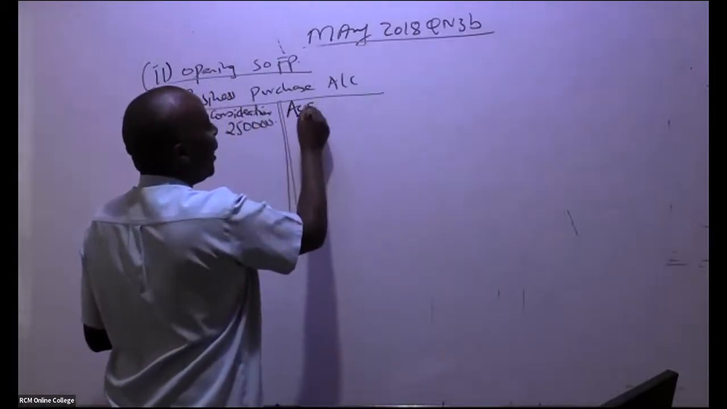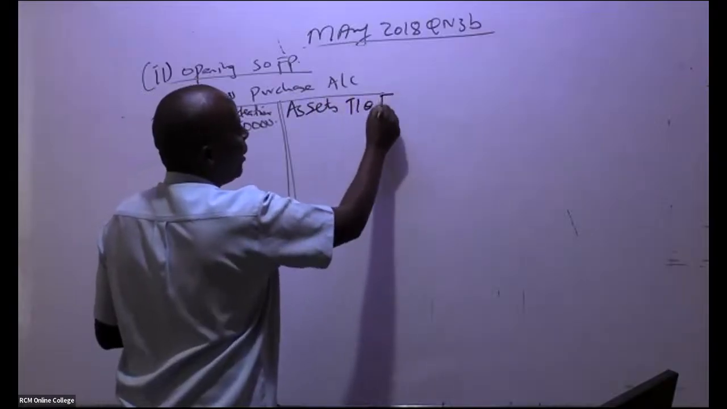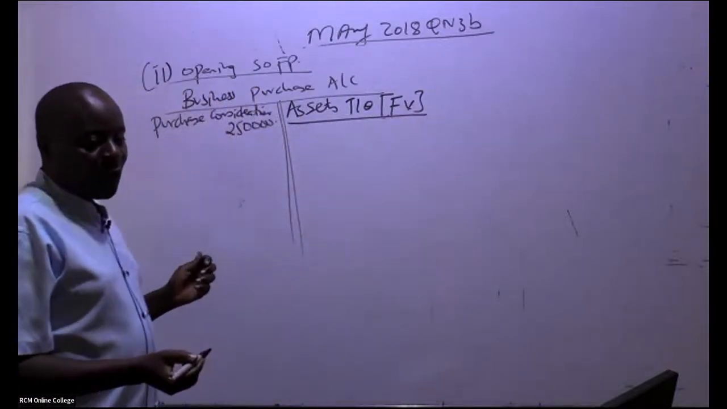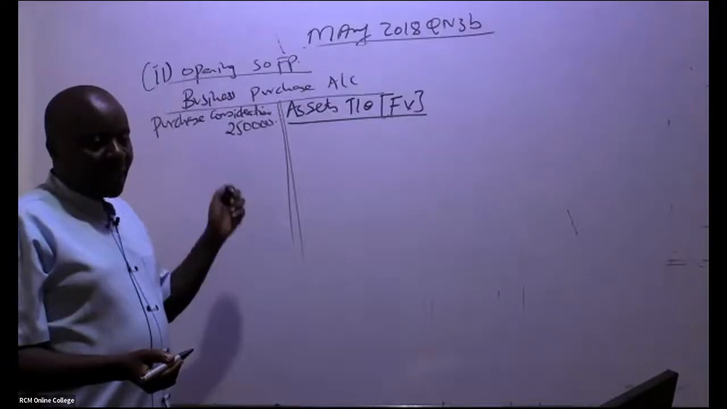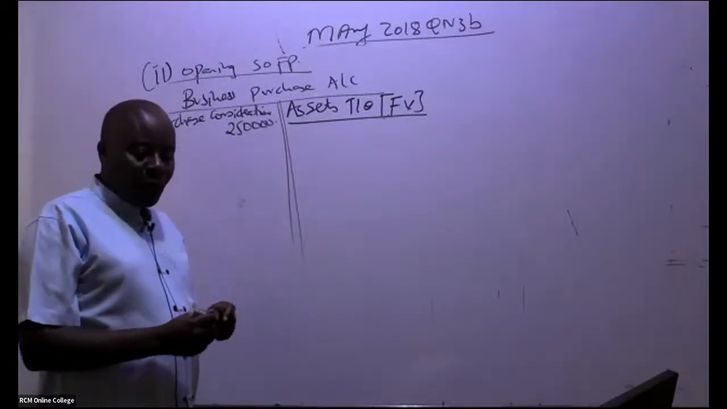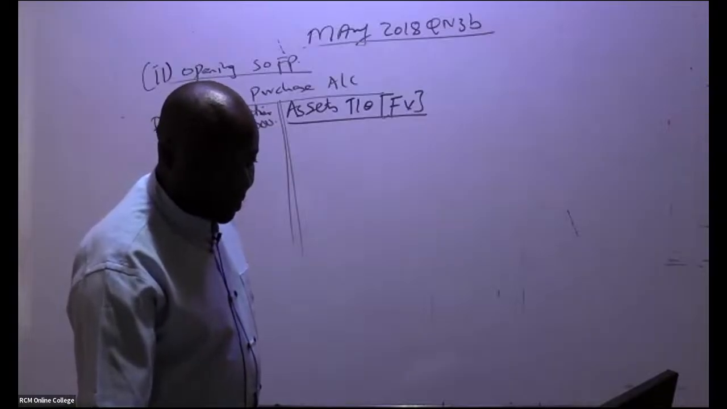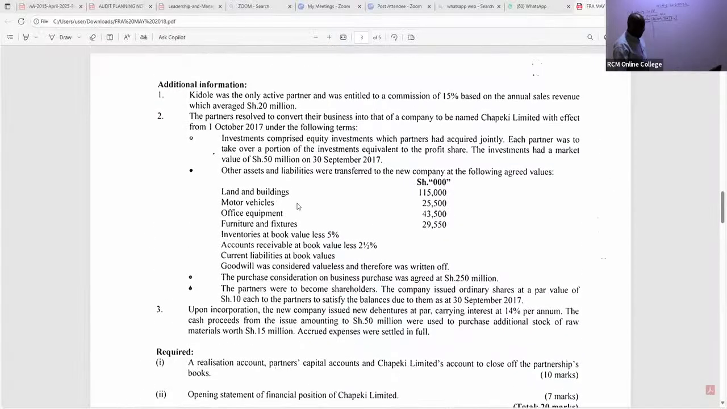So you write here, assets taken over. And remember, for assets taken over, you always use fair value. So go to note number 2 and pick these. Remember you are taking them at fair value, at market value. So you write land and buildings, 115,000. Very easy. These are the assets and liabilities which were transferred to the new company. So land and buildings, 115,000, fair value.